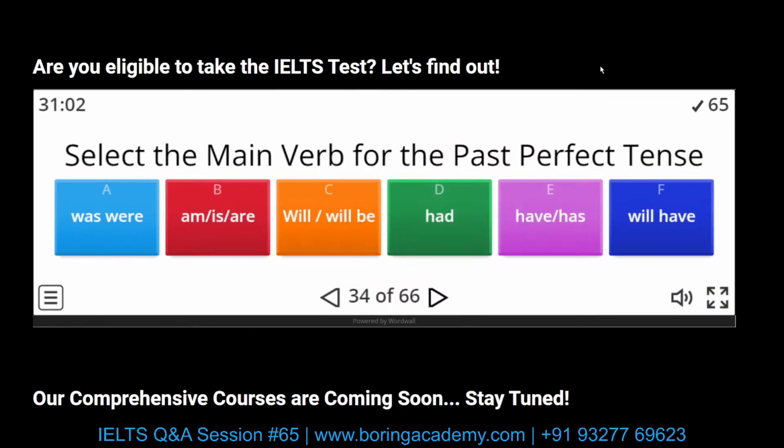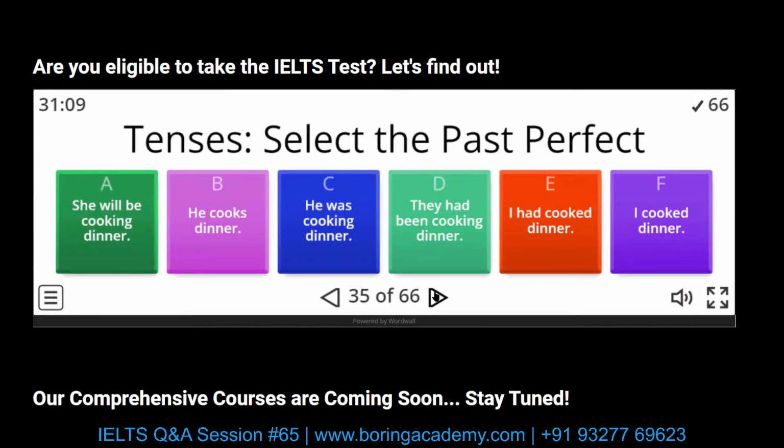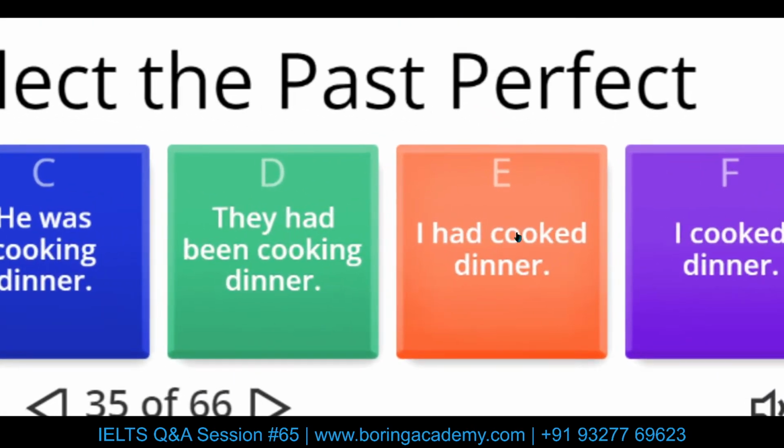Select the past perfect. There is only one perfect main verb for past perfect: had. Okay. I had cooked dinner. I plus had plus cooked plus dinner. Which form of the verb is cooked? V3. So for perfect, it's V3. Cooked is the third form.